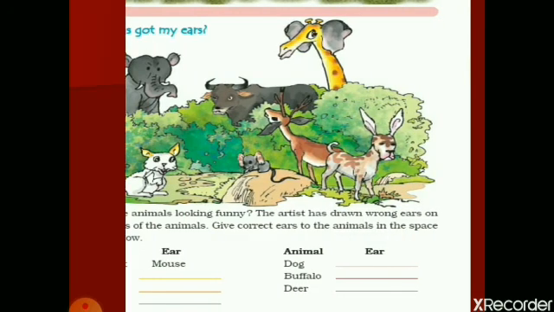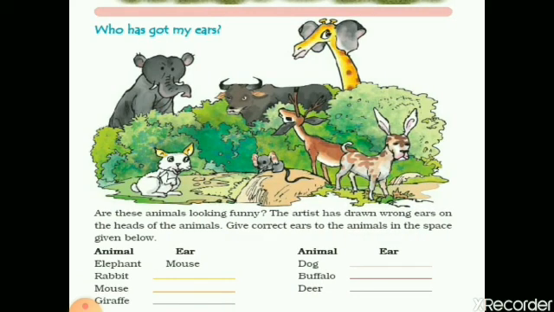Come to the next slide. It's going to be fun. Yes. Are these animals looking funny? Keep observing the picture. Find out the correct ears and write them in the given space.